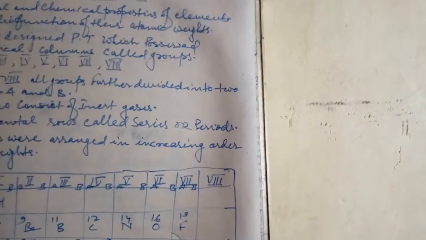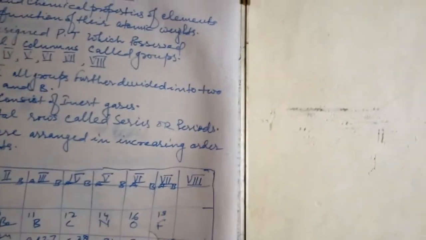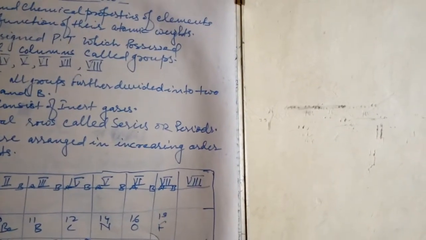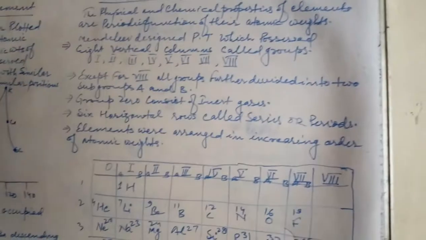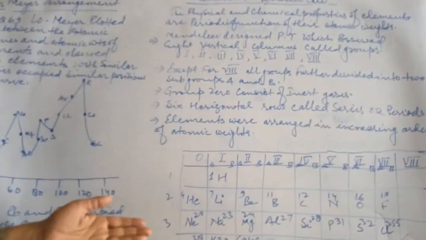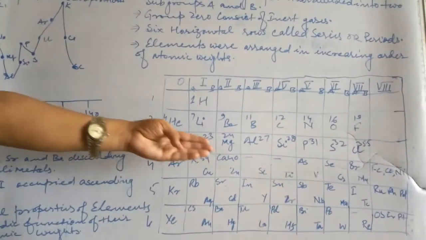So in the periodic table designed by Mendeleev, how many groups? 8 groups. Only group 8 was undivided. The rest of the groups were divided into A and B, and elements were arranged according to increasing order of their atomic weight. So these are the elements, calcium.